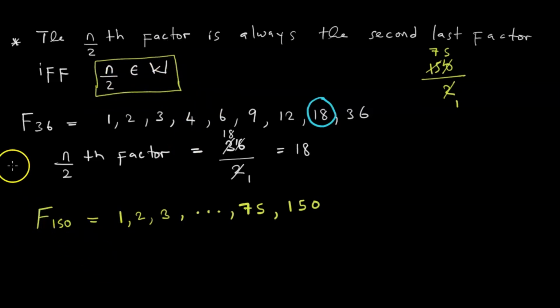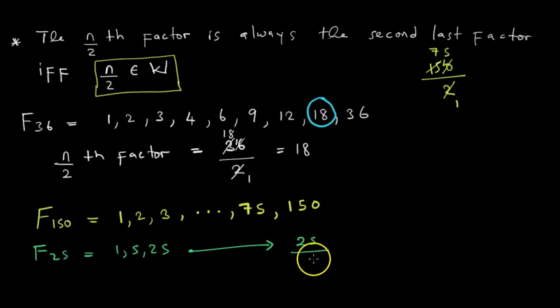What if kana half yacho isiri a whole number? I can give you a quick example. Here the factors of 25 is equal to. So tamalista panapa tikati ndi 1, 5, 25. Mukauya kunoku, muchaona kuti half ya 25, 2 into 2 is 1, 2 into 2 it's 1, and 2 into 5 that is 2 with the remainder of 1 over 2.